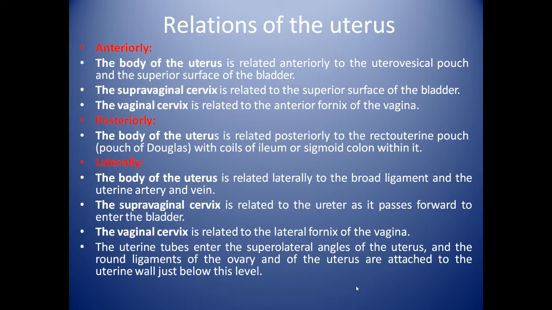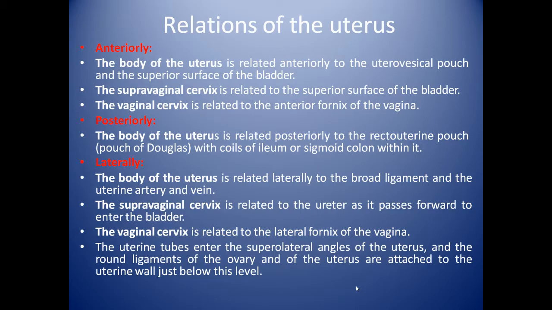Now we will see the relations of the uterus. Anteriorly, the body of the uterus is related to the uterovesical pouch and superior surface of the bladder, and supravaginal cervix is related to the bladder, whereas vaginal cervix is related to the anterior fornix of the vagina.